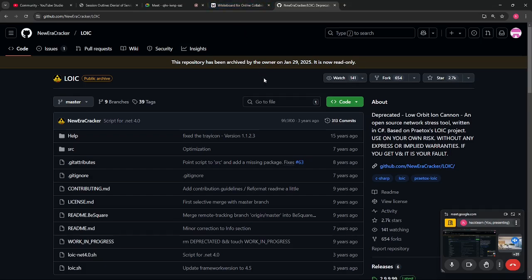But if you are an attacker, you will be using this tool to attack, so that it might go down if they don't have that much protection. So LOIC you can use.